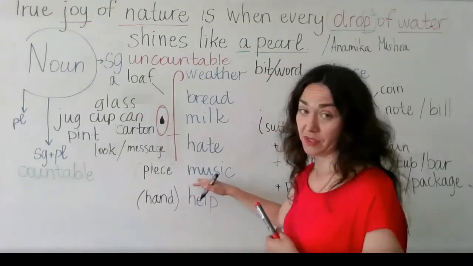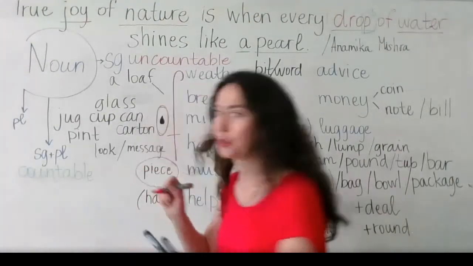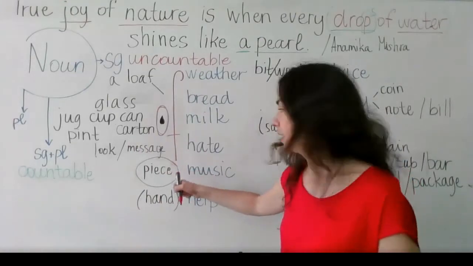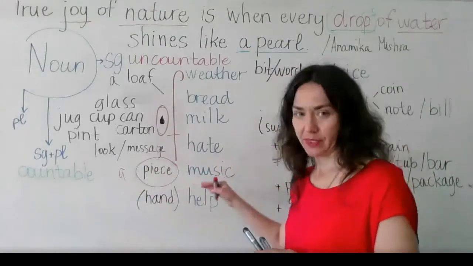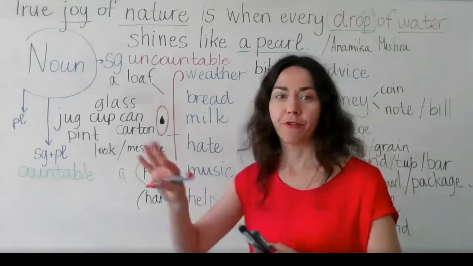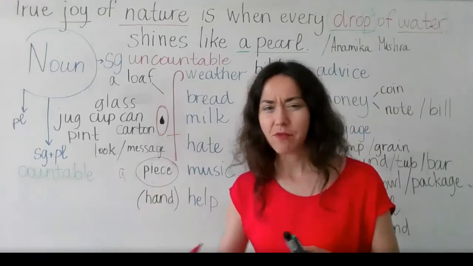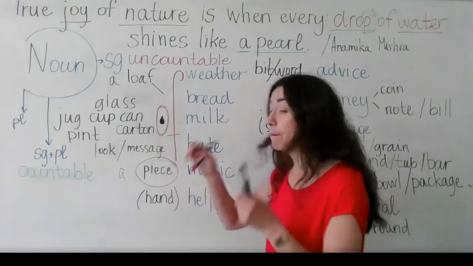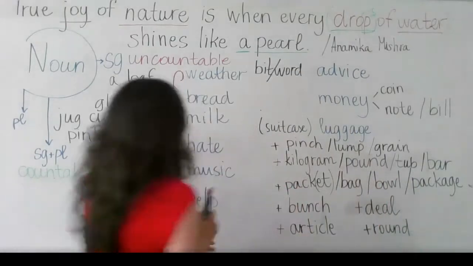Then we have music. This word piece, I want to mark it. We can use it very often, this word, piece. For example, of course, a piece of music. And then a piece of furniture, a piece of advice. So there are many words which you can add to these uncountable nouns and say a piece, like a part, a piece of it.